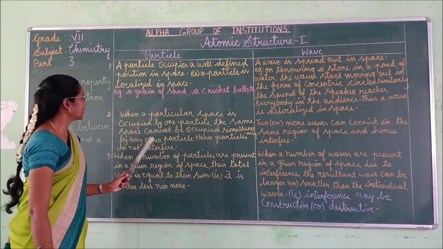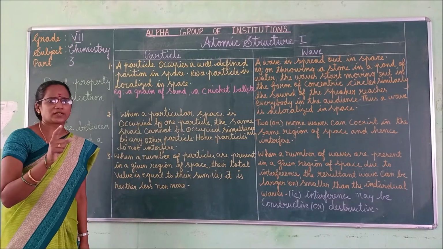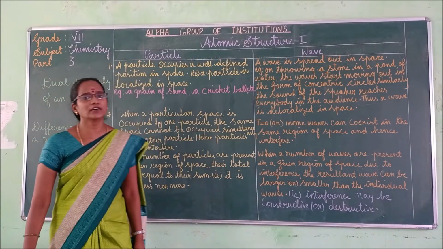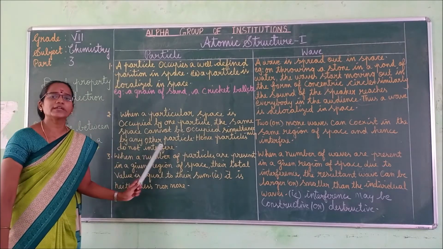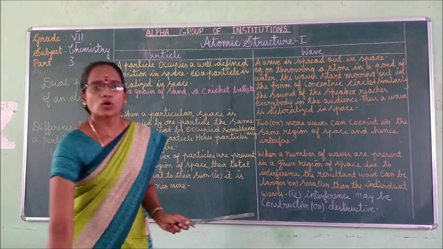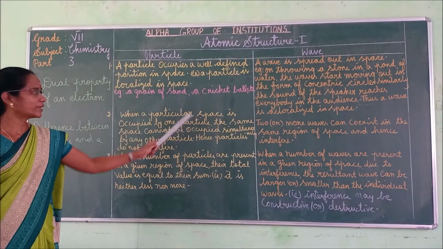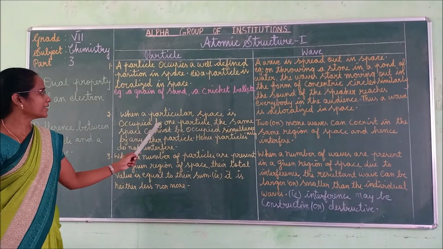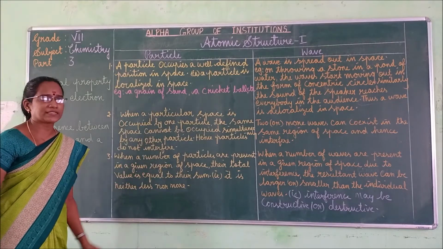Okay. Second point is, when a particular space is occupied by one particle, the same space cannot be occupied by any other particle. It means the particles do not interfere. Interfere means take part. Okay. What is the answer? Yes. When a particular space is occupied by one particle, the same space cannot be occupied simultaneously by another particle.